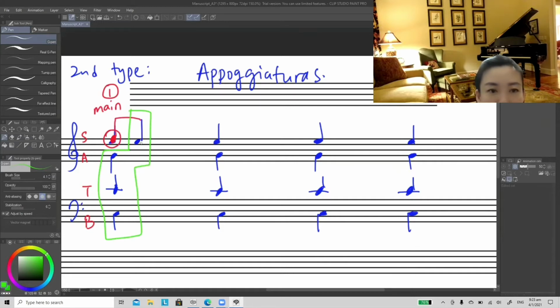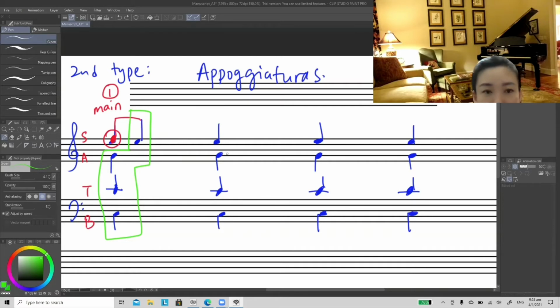The E comes back later. This we call resolution, to resolve the E back. So you have C, C, E, G. By adding this Appoggiatura at the main beat, we dislocate the chords. You will see a dislocation of chords C, C, E, G like this.